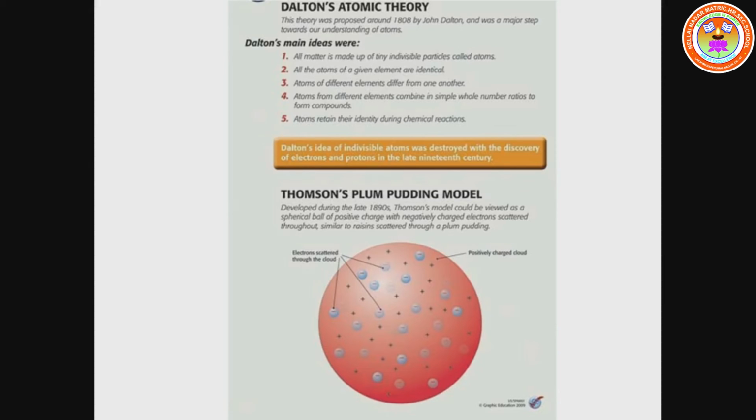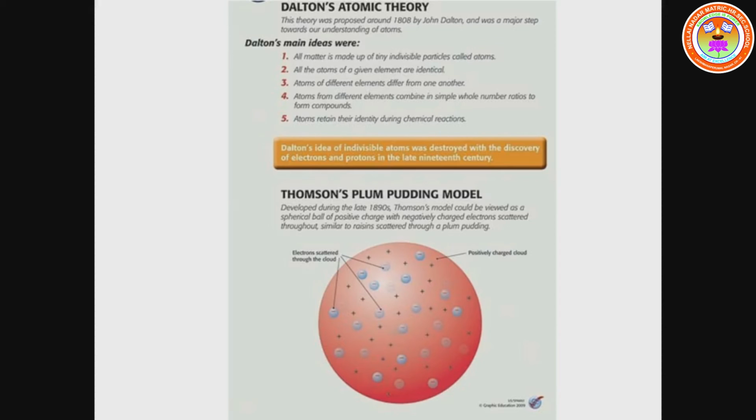He compared an atom to a watermelon. The atom has a positively charged part like the red part of the watermelon, and embedded in it are the seeds, or negatively charged particles, called electrons.